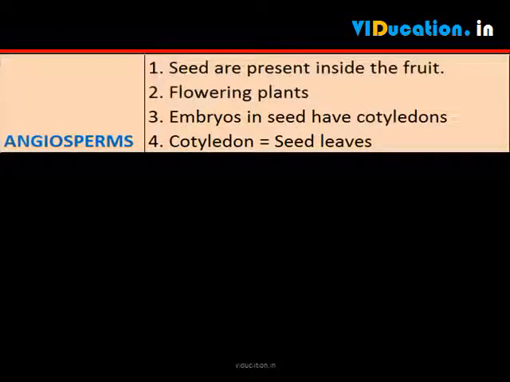The word angiosperms is made from two Greek words, angio means covered and sperma means seed. The seeds develop inside an organ which is modified to become the fruit. These are also called flowering plants.